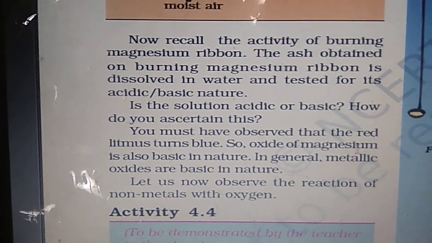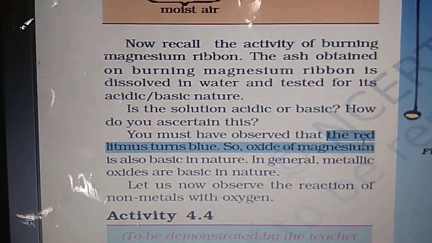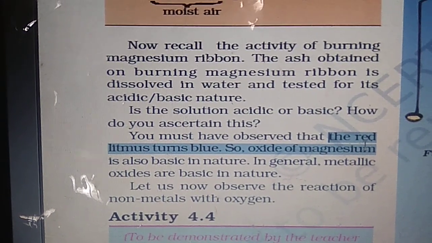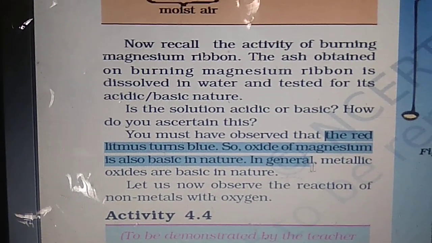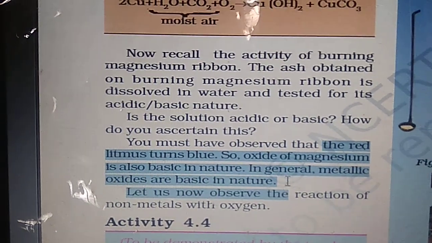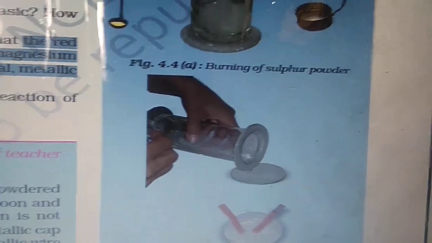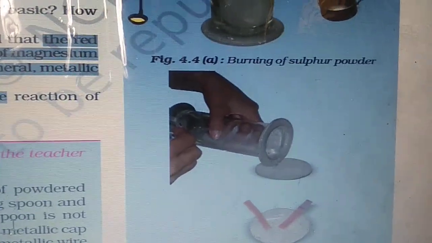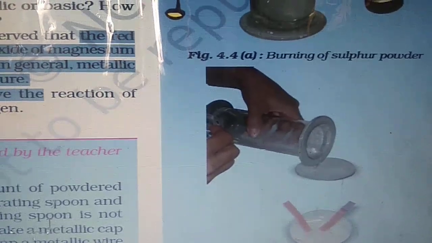There is this line in your textbook, if it is possible, please underline: the red litmus paper turns blue, so the oxide of magnesium is basic in nature. In general, metallic oxides are basic in nature. There is an activity where sulfur powder is burnt. Sulfur is a non-metal. When it is burning, it is reacting with oxygen. It will form sulfur dioxide.